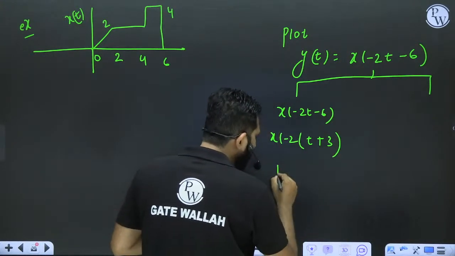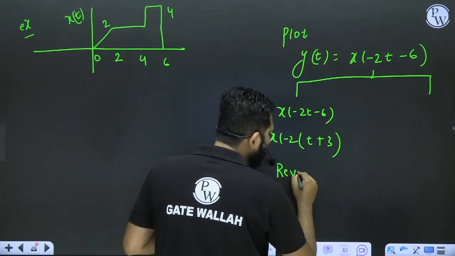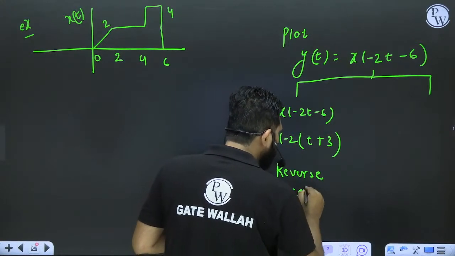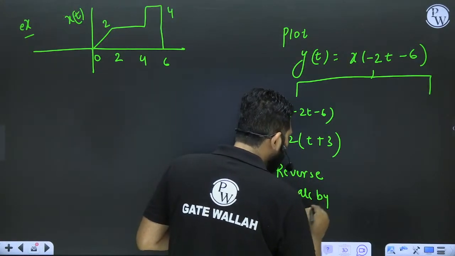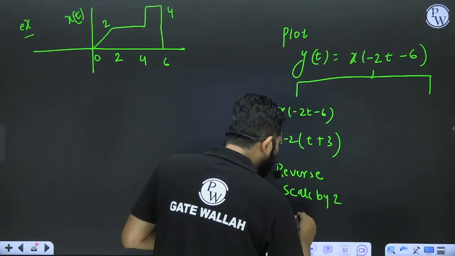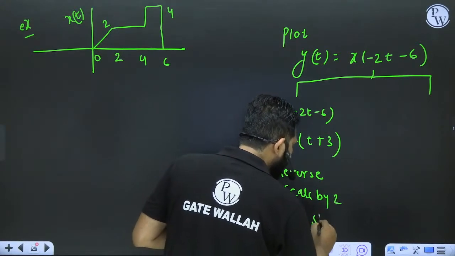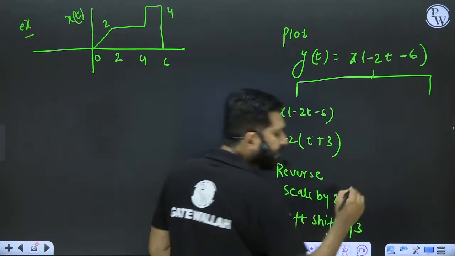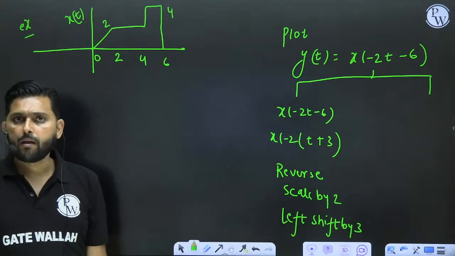So what I will do? I will reverse, then scale by 2, and then left shift by 3. Left shift by 3. This is the one way.